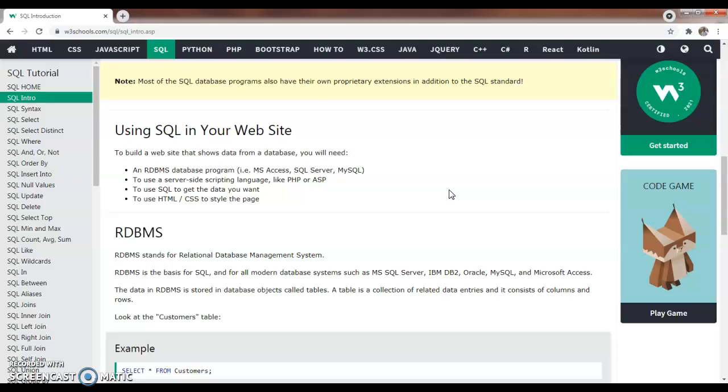So what is RDBMS? The data in RDBMS is stored in database objects called tables. The tables are known as the database objects. A table is a collection of related data entries and it consists of columns and rows.